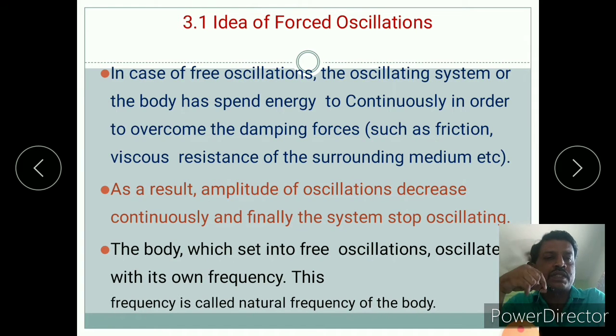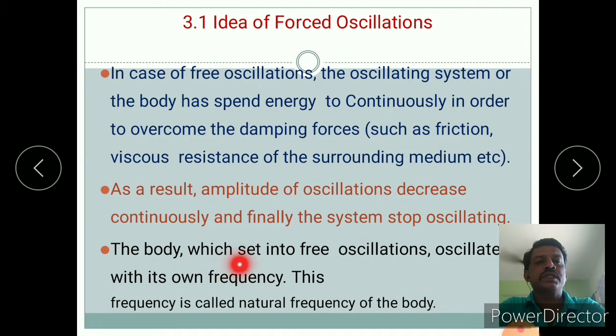Means if it is an air medium, that air medium will also work like a resistance, and therefore to overcome that resistance, the pendulum will spend some energy, and therefore its oscillation will reduce and the amplitude will reduce. Second, as a result, the amplitude of oscillation decreases continuously and finally the system stops oscillating. So this will happen in free oscillations.